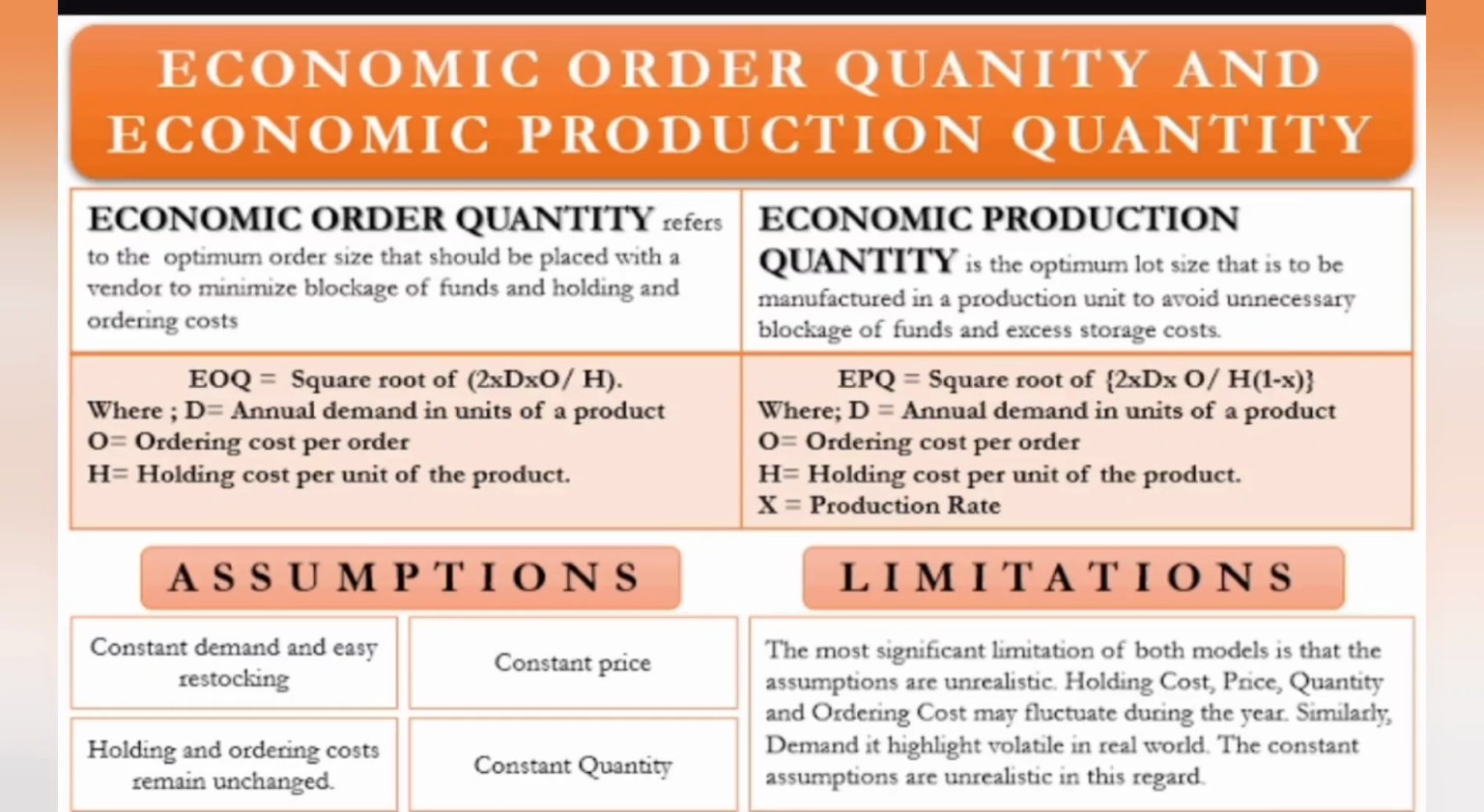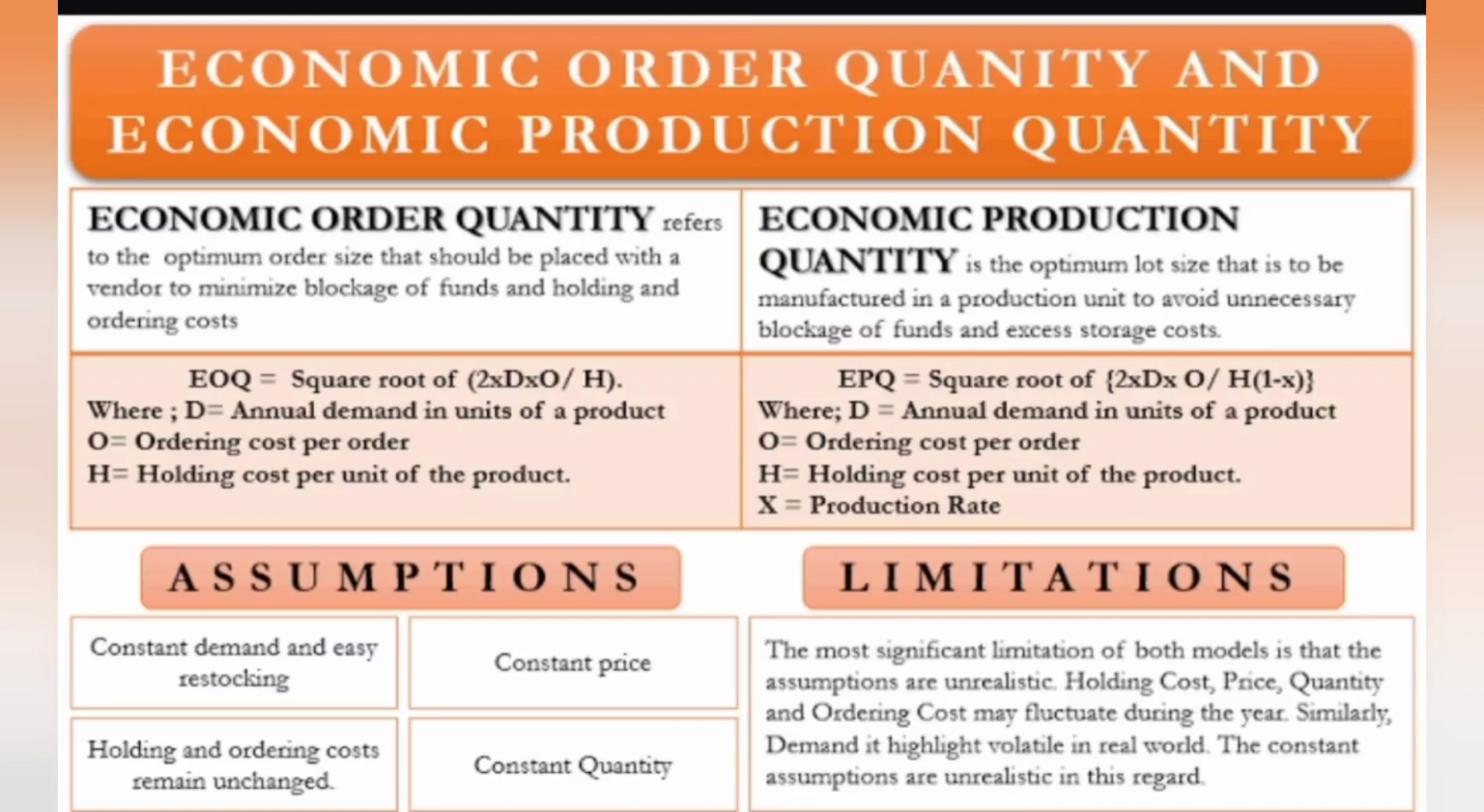What is economic order quantity? Economic order quantity refers to the optimum order size that should be placed with the vendor to minimize blockage of funds and holding and ordering cost. It is the optimum size to be manufactured in a production unit to avoid unnecessary blockage of funds and even excess storage cost.